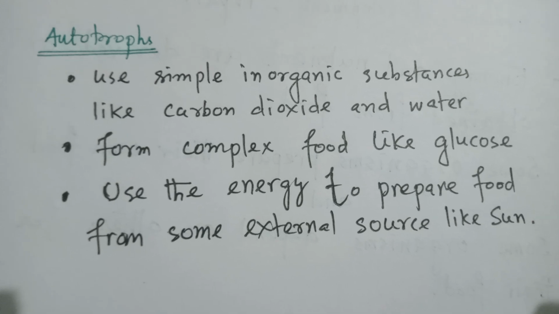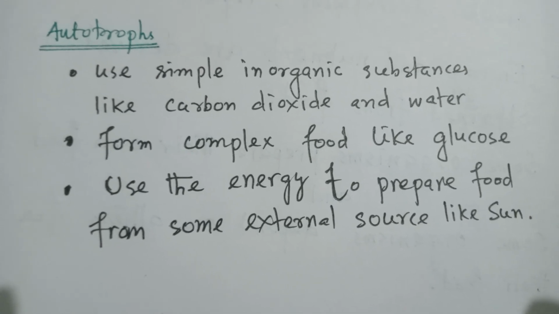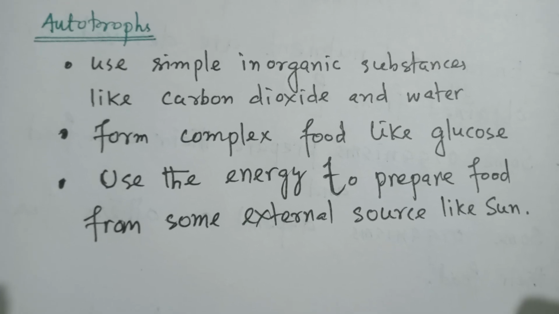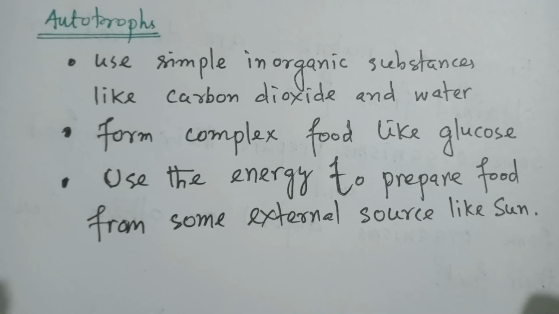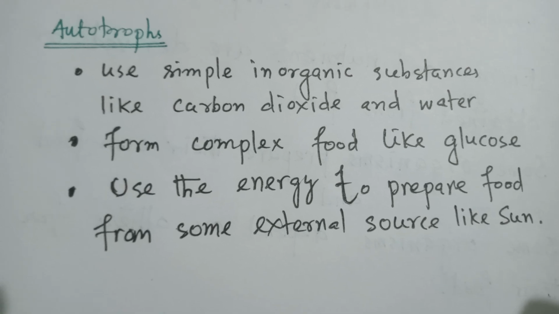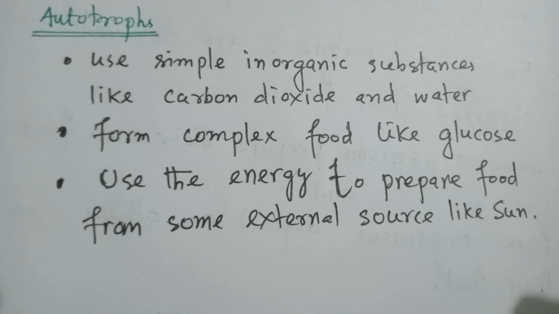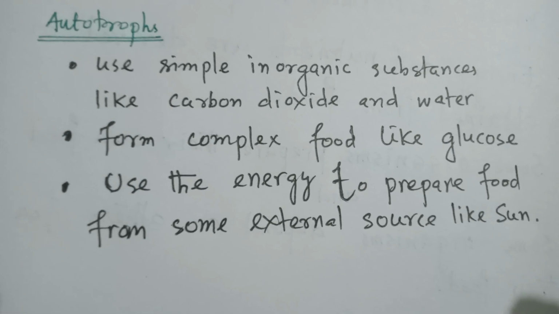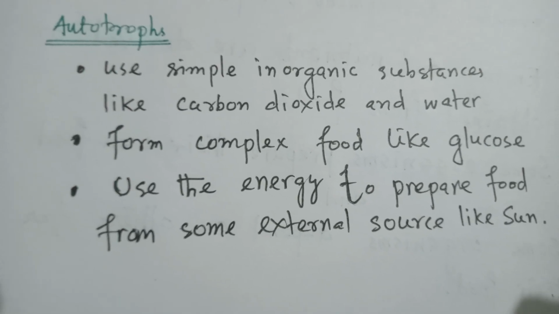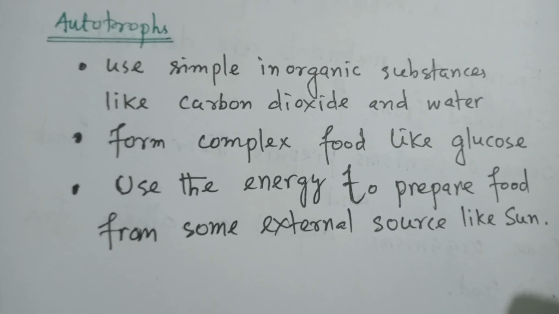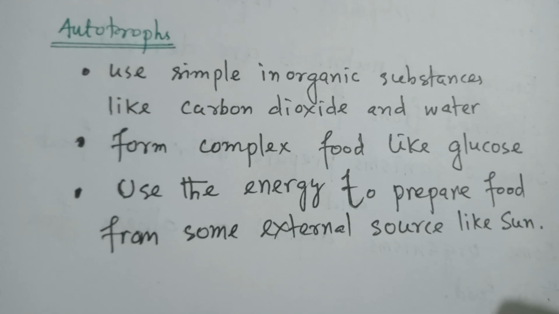So we can summarize that the autotrophs use simple inorganic substances like carbon dioxide and water. They form complex food like glucose with the use of the energy from some external source like the sun.